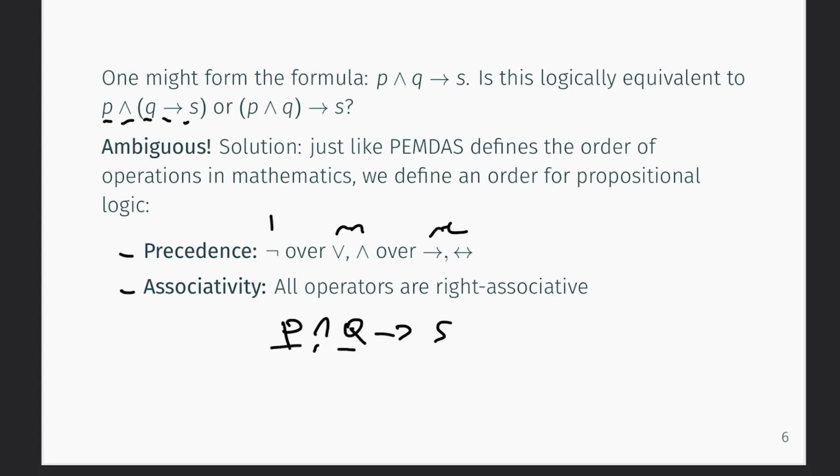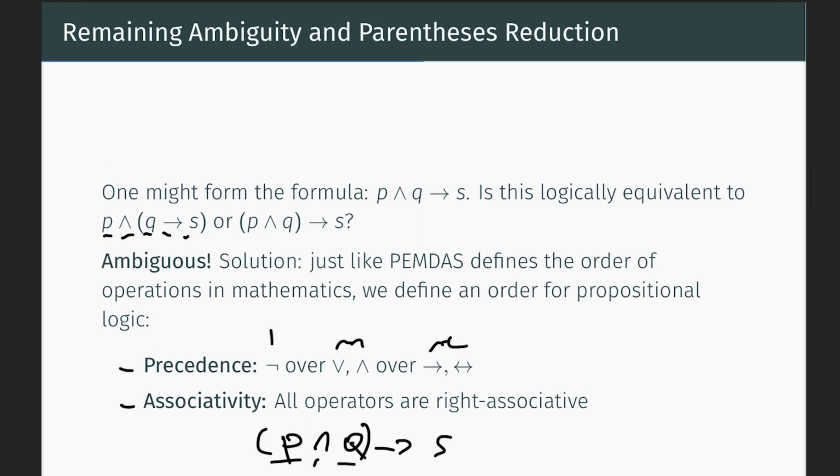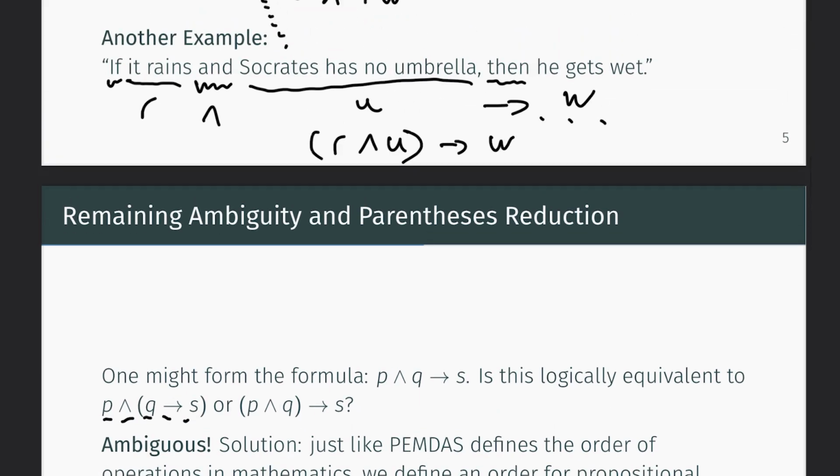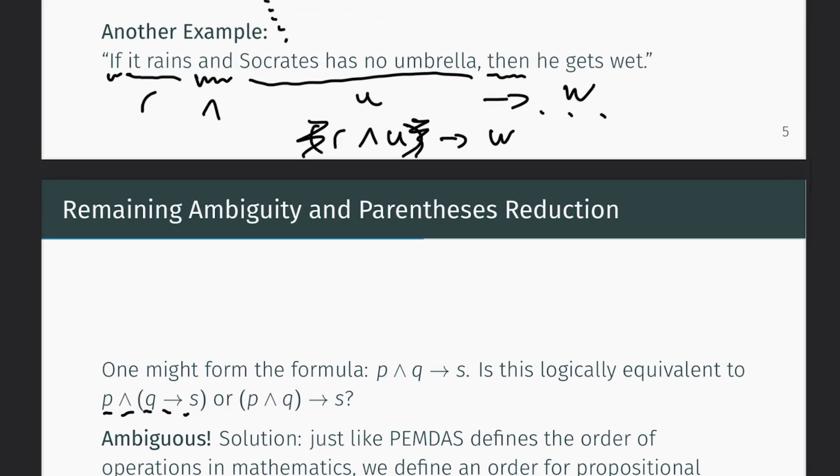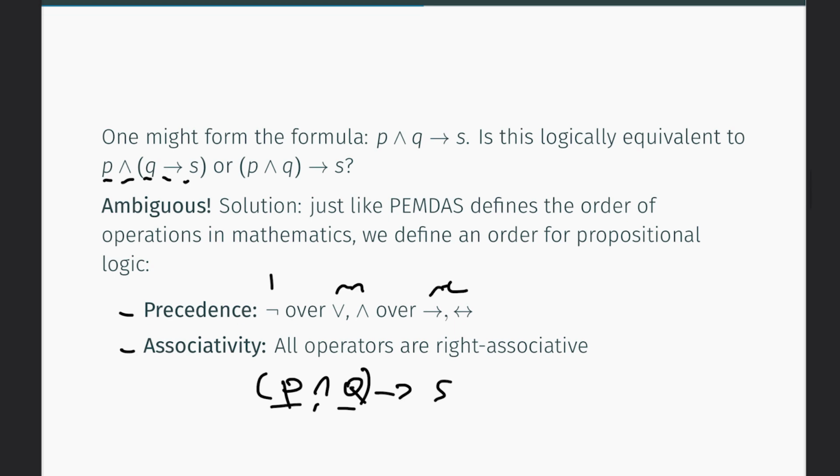So in this case, it is defined as if there were parentheses around the conjunction. And then after doing that, again following the precedence rules, we would actually perform the implication. So looking back at the example we saw above, no, parentheses were actually not necessary here. The meaning would have been that parentheses were there using the precedence and associativity rules.